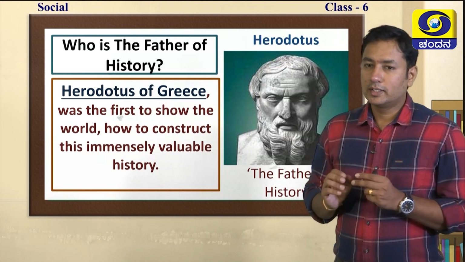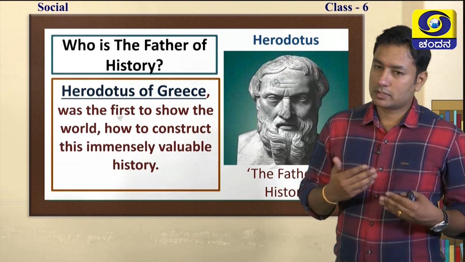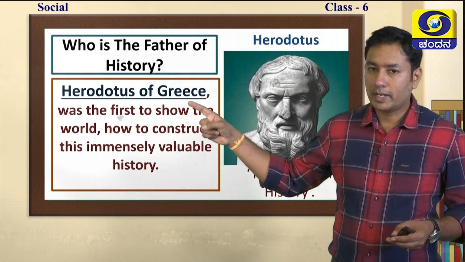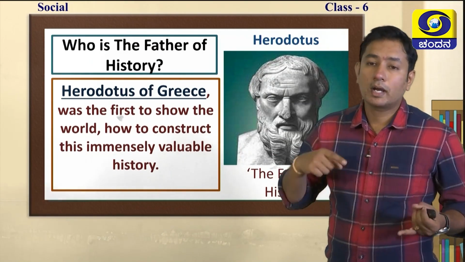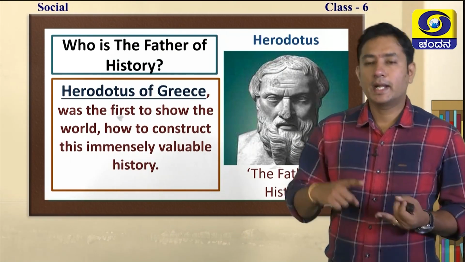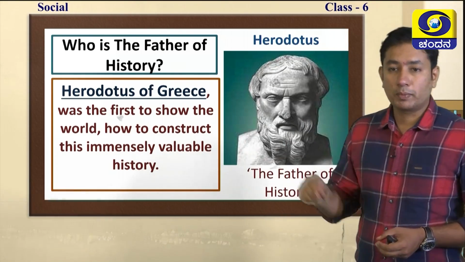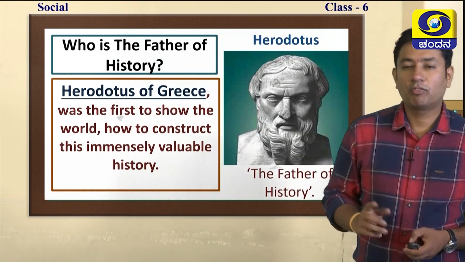Earlier in India we used to construct history in different ways, but Herodotus was the first person to record history according to time, place and person. That is very important, so only he is considered the father of history.